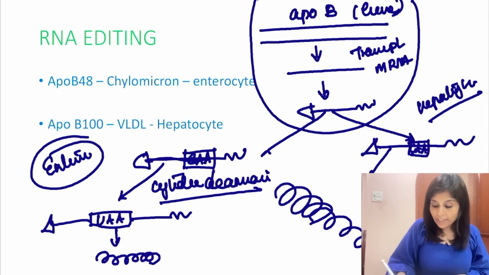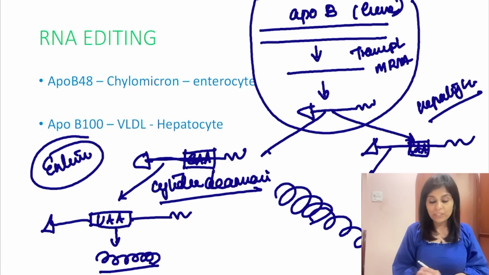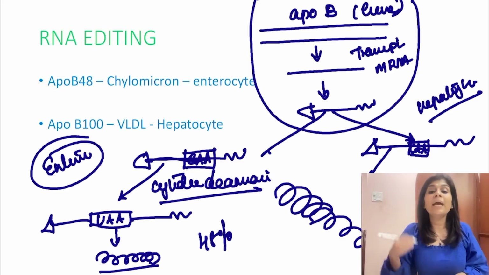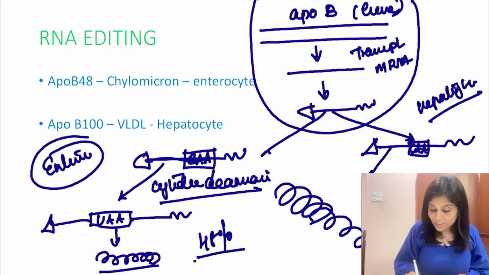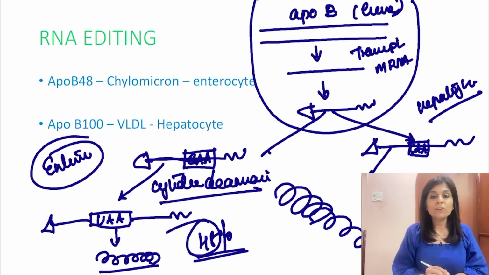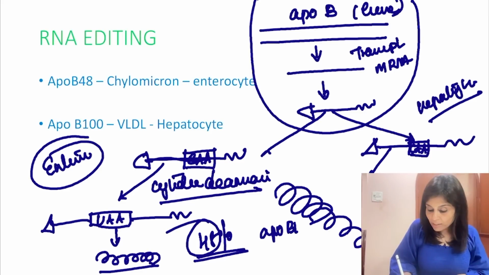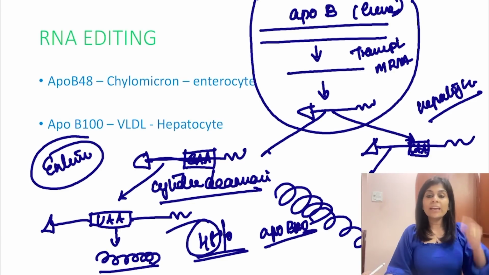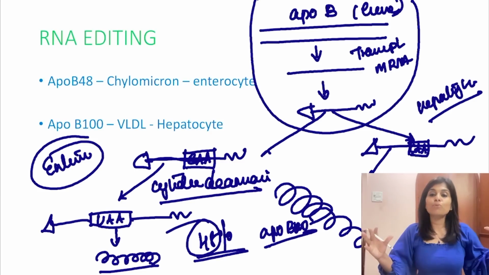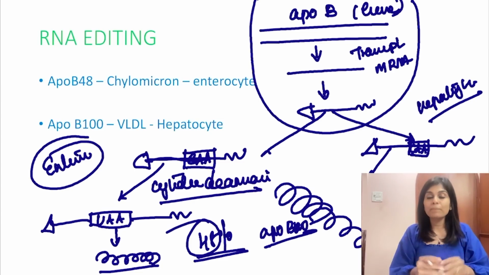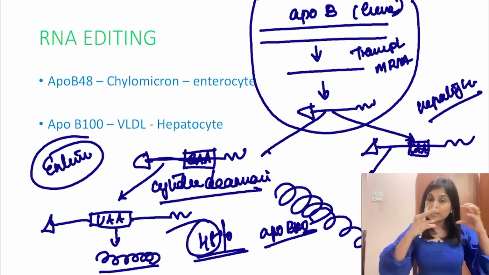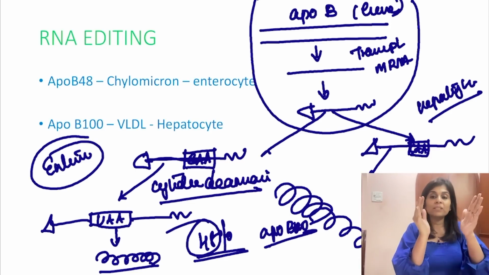Okay, so the truncated protein that is synthesized in enterocyte has got only 48% of the amino acids that are synthesized in hepatocyte. And that is why the truncated protein is called ApoB48 and the whole protein is called ApoB100. Have you understood this? So this tells you how one gene can give rise to different protein products in different tissues. And why is it called RNA editing? Because you edit some of the nucleotide sequences of the fully formed mRNAs only in specific tissues.